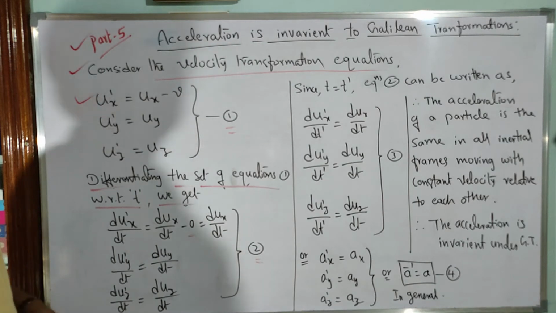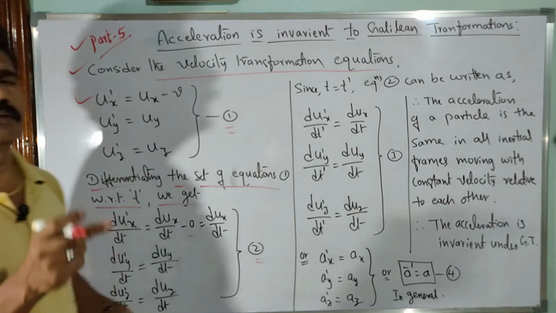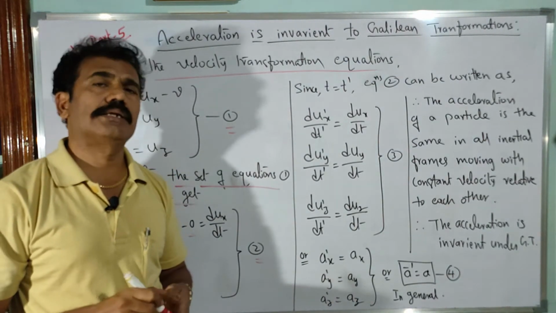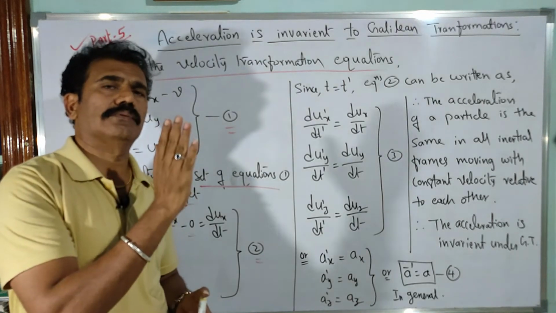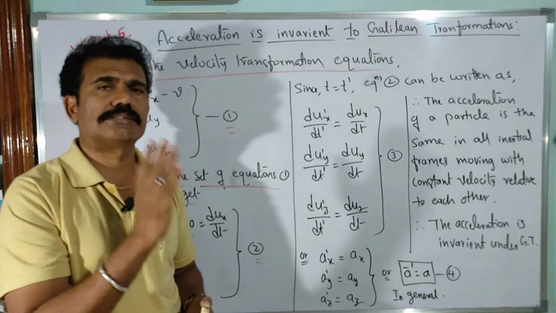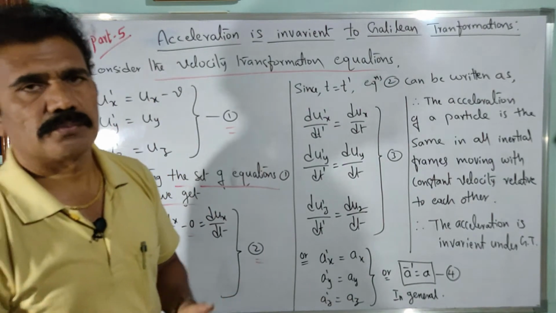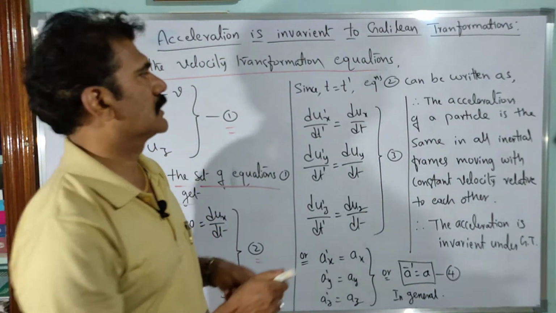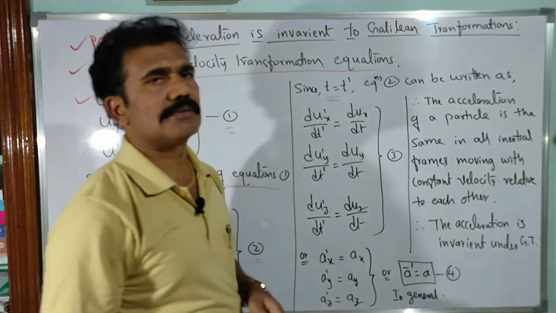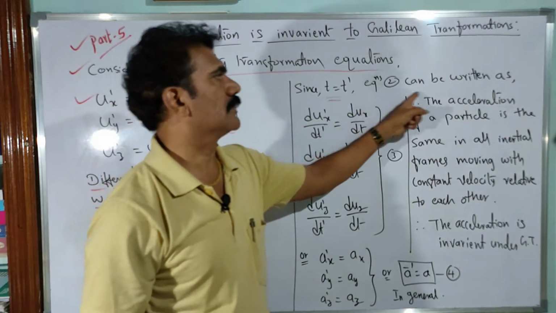Before that, consider the Galilean transformation time equation. Time measured with respect to frames of reference S and S dash, that is t and t dash, are the same, correct? Time measurement is assumed to be an invariant quantity already in the Galilean transformation. So t is equal to t dash, substituting t equal to t dash in all the equations of 2.